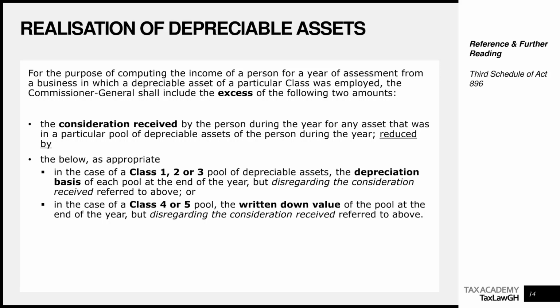When we do the concept of further topics around the Income Tax Act, we'll look at realization, investment income, and all of those. We are saying that for the purpose of computing the income of a person for a year of assessment from a business in which a depreciable asset of a particular class was employed, the Commissioner General shall include the excess of the following two amounts. Let me explain the reasoning behind this particular part.